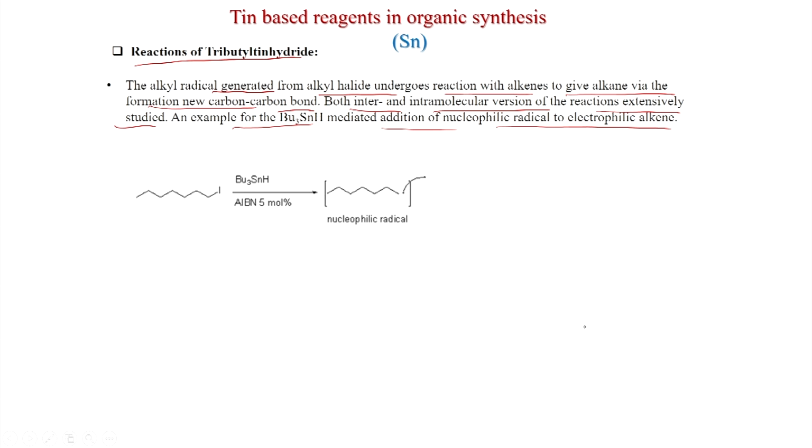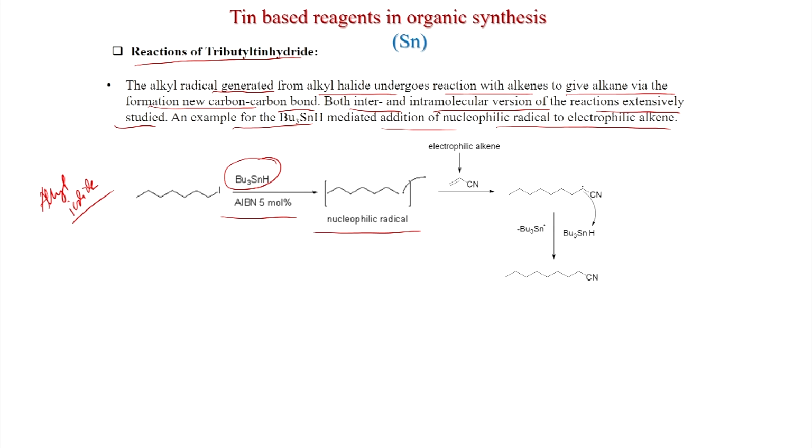So, this is an alkyl iodide, and we have seen that with tributyltin hydride and AIBN, 5 mol%, you get this radical. So, this is a nucleophilic radical and this is an electrophilic alkene. So, this is acrylonitrile, and one electron goes there and there.